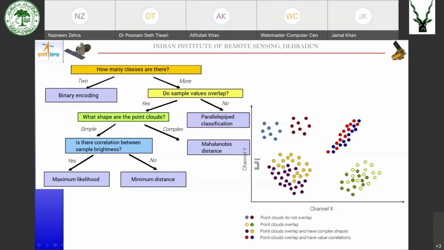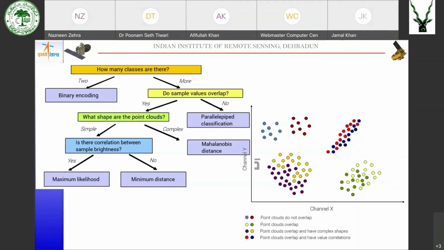Because if you follow the purple dots, somewhere they are going inside the yellow, somewhere they are coming out, somewhere yellow is going inside and outside. It is a very complicated thing, quite a complex shape that we are observing. Whereas in red and blue, you can see a simpler shape.